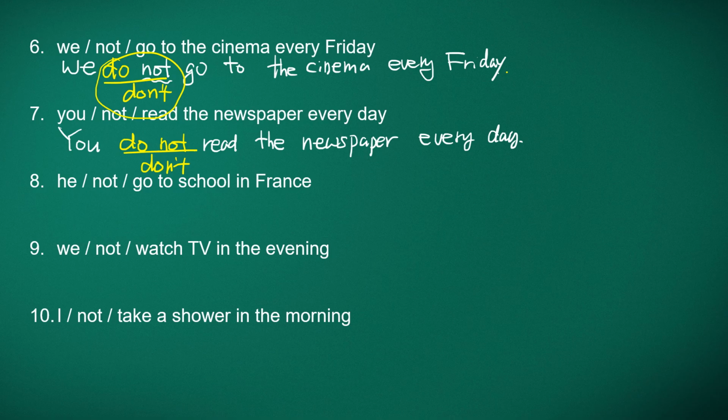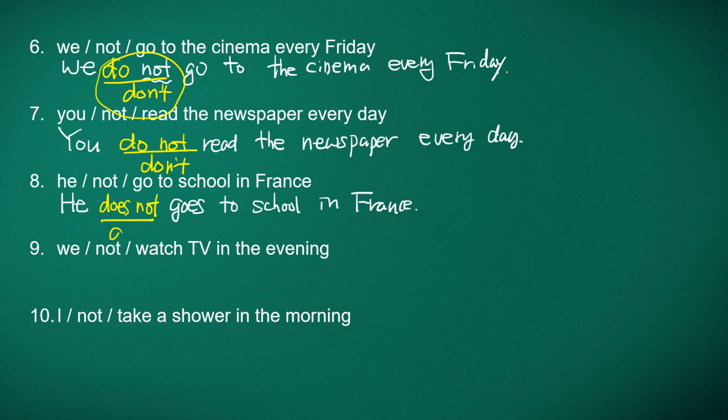And number 8, he not go to school in France. So he, the affirmative is he goes to school in France. But if you want to make a negative, you need to put not. And in third person singular, we put does not and becomes doesn't. At the same time, we need to lose es. So he doesn't go to school in France.